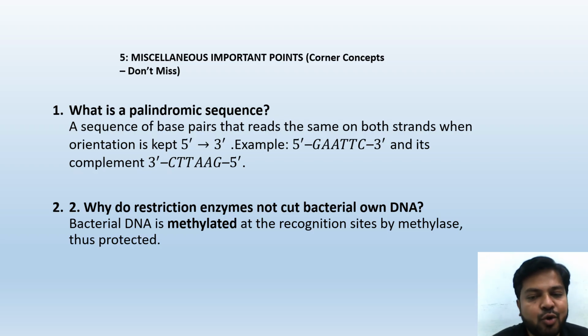What is a palindromic sequence? Direct definition: a sequence of base pairs that reads the same on both the strands when orientation is kept from 5 prime to 3 prime. Example, this. Why do restriction enzymes not cut bacterial own DNA? Because they are methylated.